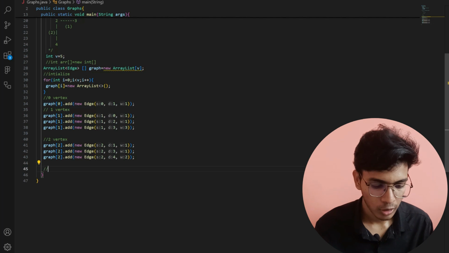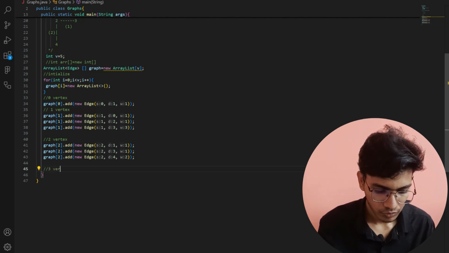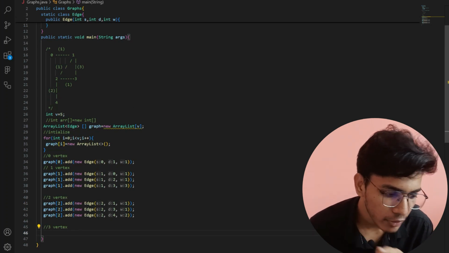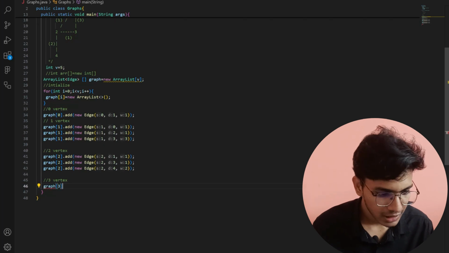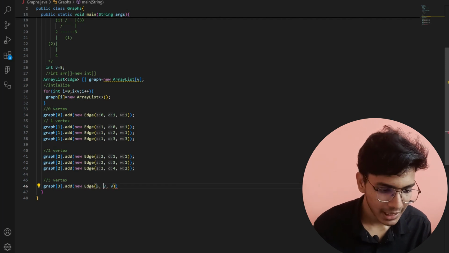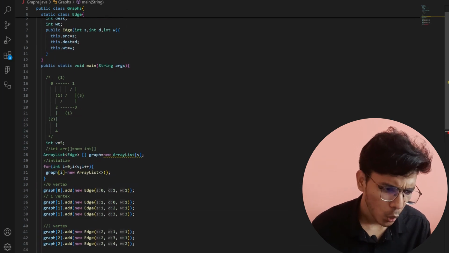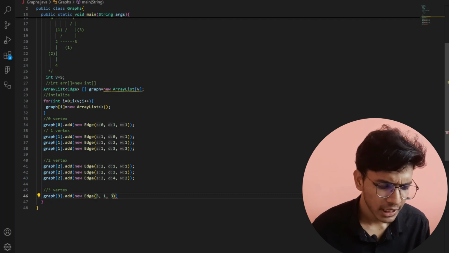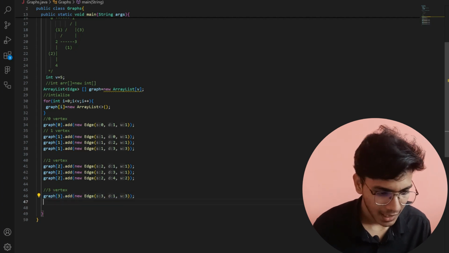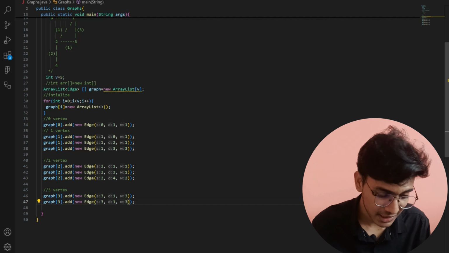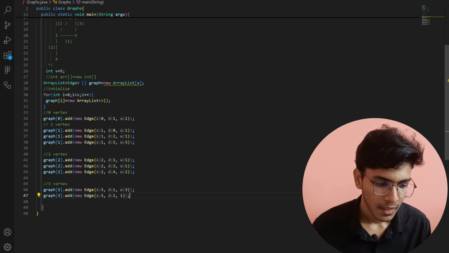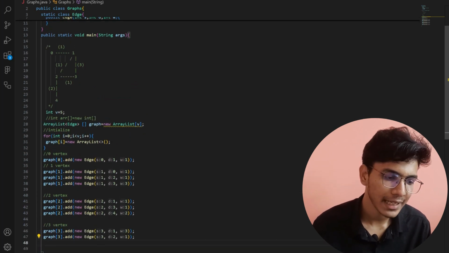Now the third vertex node. Let us see the diagram. 3 is connected with 2 and 3 is connected with 1. So I will write graph of 3 dot add new edge, and the source is 3, the destination is 1, and the weight associated with them is 3. Similarly I will copy the same thing and paste it here. Now the destination will change to 2 and the weight associated is 1. Right, these are the only two nodes which are connected with 3.